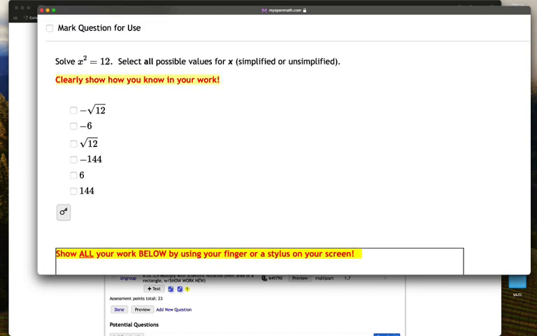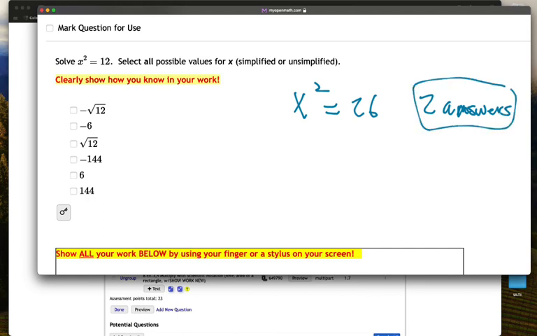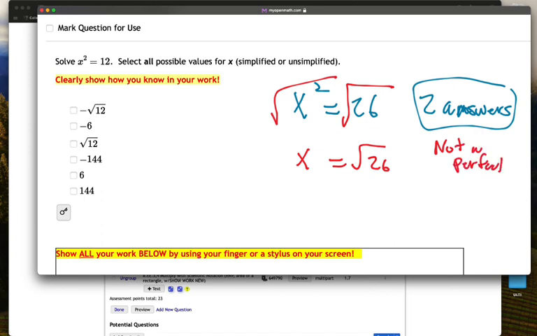In this problem, we have the equation x squared equals 12. Remember, in x squared equations, we will have two answers or two solutions. And we're trying to figure out really what x is. Remember, to turn x squared into x, we take the square root, and so we take the square root of the other side. Now, the square root of 12 is not a perfect square, so that would be one solution.